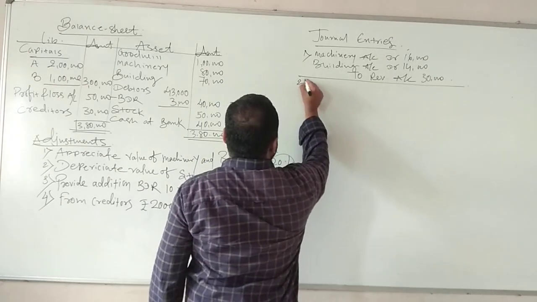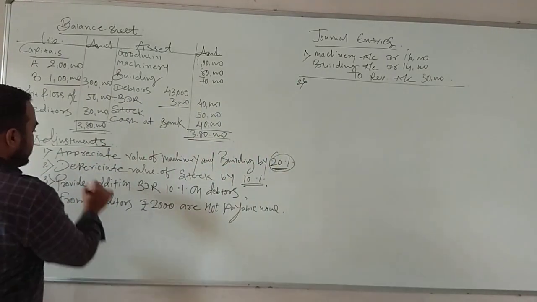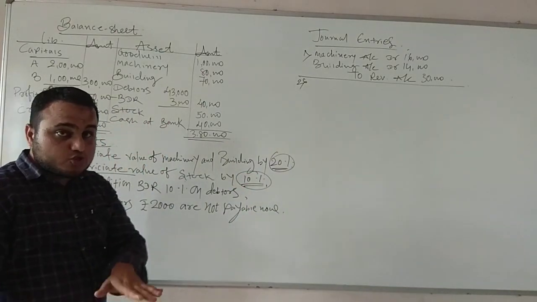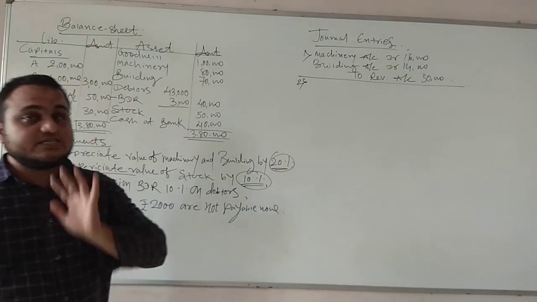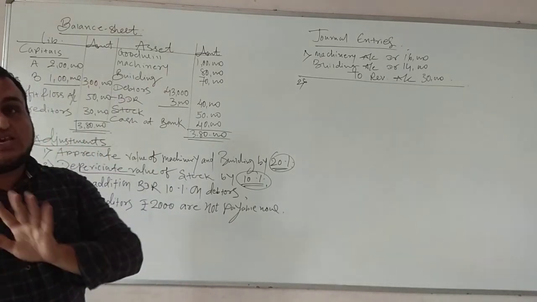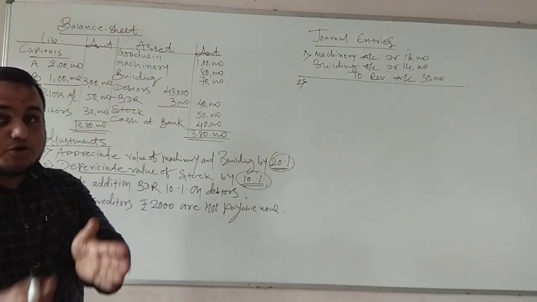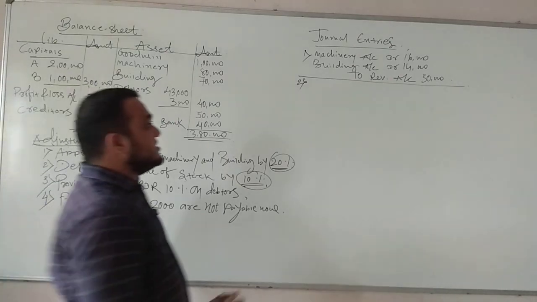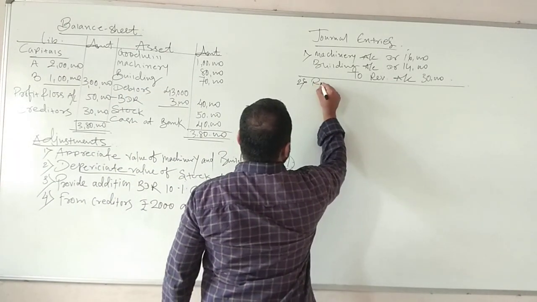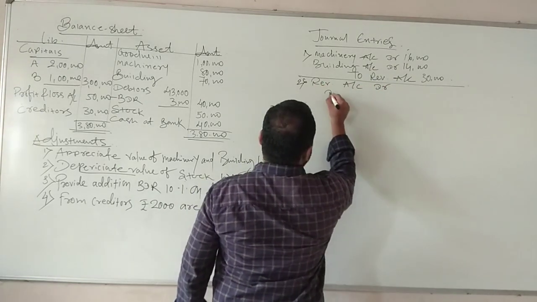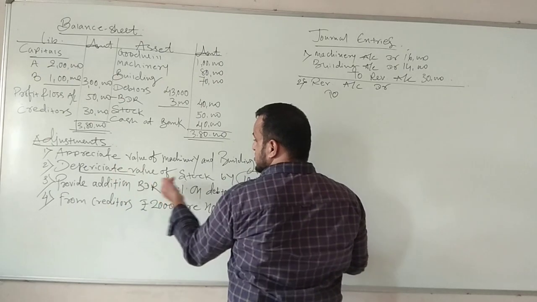Second entry, this one. Depreciate the value of stock by 10%. Depreciate means reduce. Stock is also asset, current asset. Now when you depreciate, means reduce the stock, that means it's a loss. Effectively it's a loss because stock you had, now value has gone down. So it's a loss for the business. So in that case I will write down revaluation account debit to, as it is mentioned here, stock.